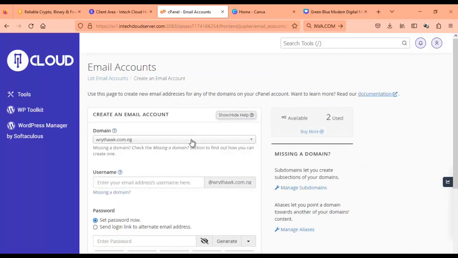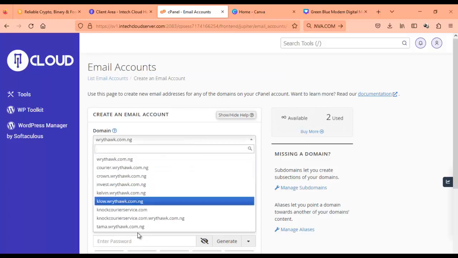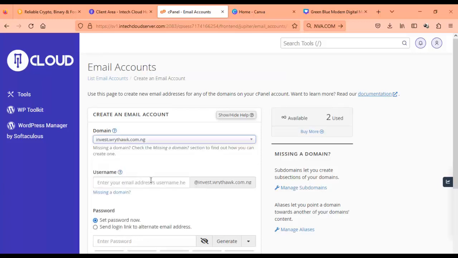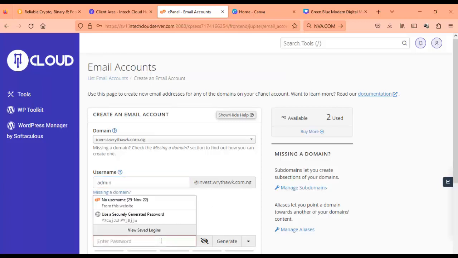Then you can choose which of the domains you want to create the email for. So we are doing it for the invest website. So tap on invest. Then you choose the one we use, which is admin. So you can create as many emails as possible depending on the hosting you're buying. Some hosting will allow you to do all of that. Then you can put your password. You have to put a very strong password for this.